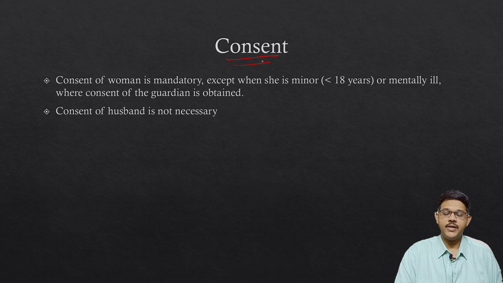Then regarding consent, the woman's consent is mandatory except when she is a minor, under 18 years of age, or mentally ill, or where consent is obtained from a guardian. Other than that, consent has to be taken from a woman who is more than 18 years of age. Here it should be noted that the consent of the husband is not necessary. If the woman gives consent for MTP, she can get the pregnancy aborted. Her husband's consent is not required.